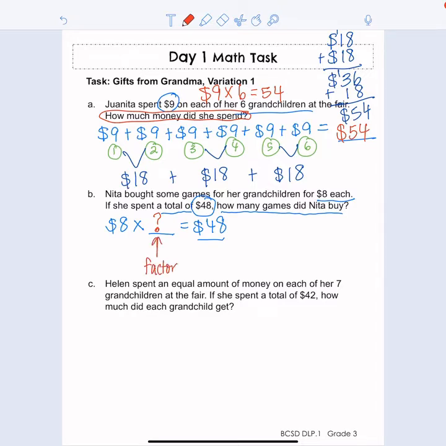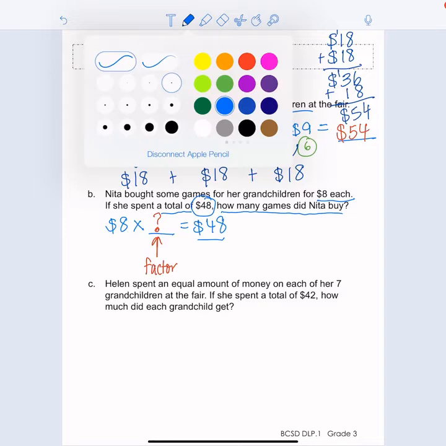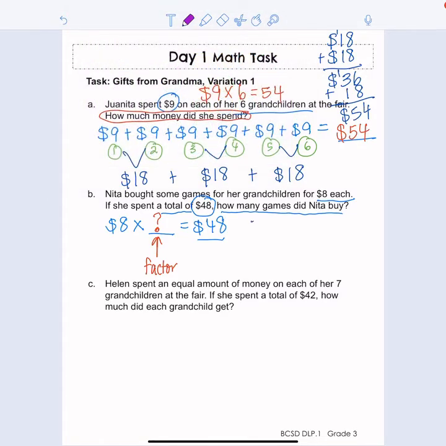One strategy that I like to use is an array. And I can do that like this. Let me show you the array strategy. So I'm going to start by making columns of 8 because I know that she spends $8 on her grandchildren. So I'm going to go like this. 1, 2, 3, 4, 5, 6, 7, 8. Let me double check that. 1, 2, 3, 4, 5, 6, 7, 8. Okay. Now I got to the number 8.